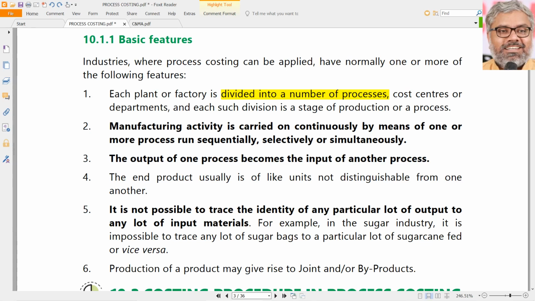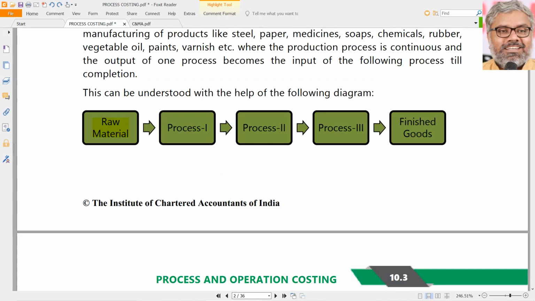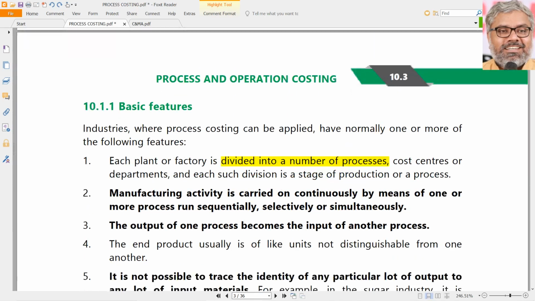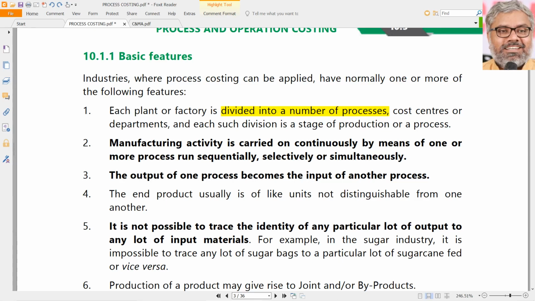But one point for sure is manufacturing will happen in process 1 also, process 2, 3 also simultaneously. But is it happening on the same material? No. Process 2 is processing that thing that has already completed in process 1 to whatever extent it could be completed. So work may be happening in all the processes simultaneously in physical manner, but the work is not happening on the same materials, that is for sure.